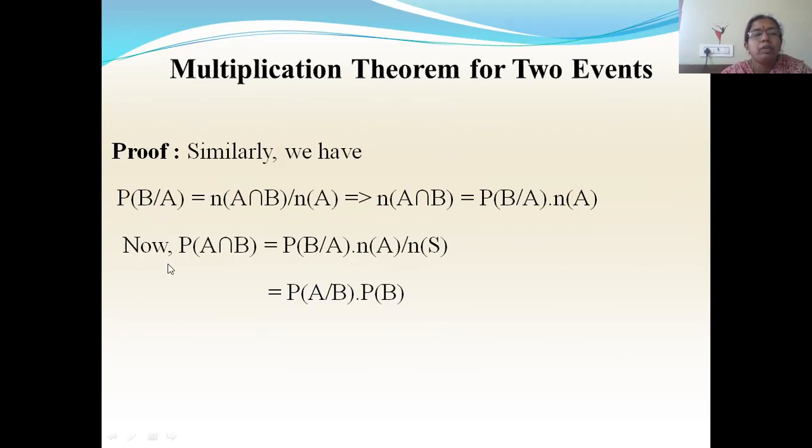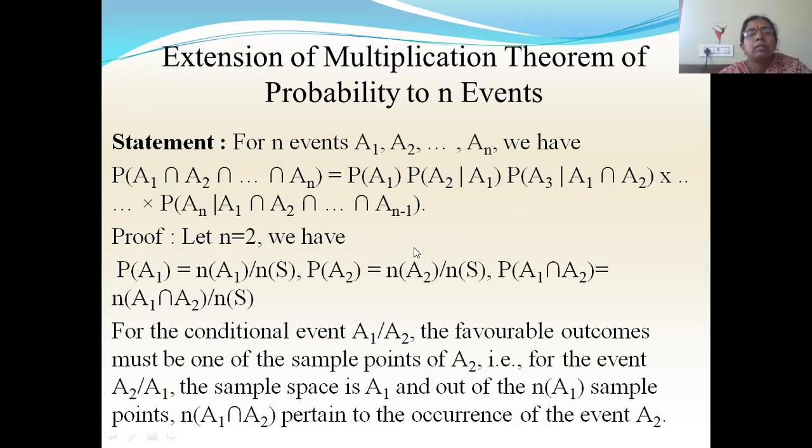Similarly, P of B by A is equal to N of A intersection B by N of A, or N of A intersection B is equal to P of B by A into N of A. So P of A intersection B will be this whole part divided by N of S. So N of A by N of S is P of A. So P of A intersection B is P of B by A into P of A. So that is for two events.